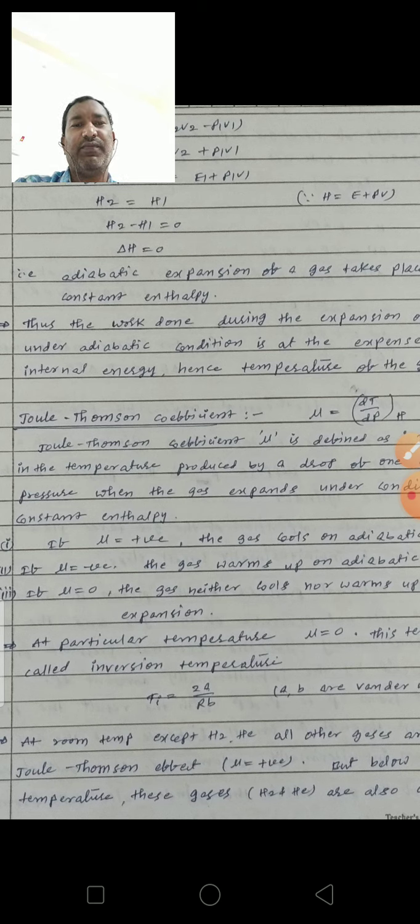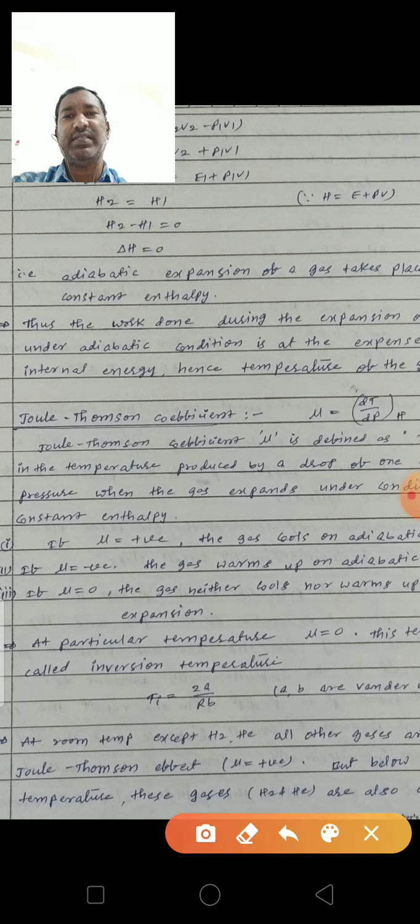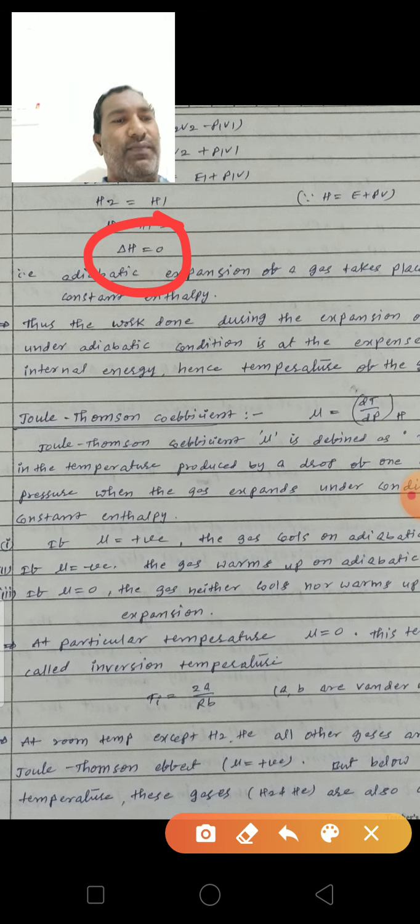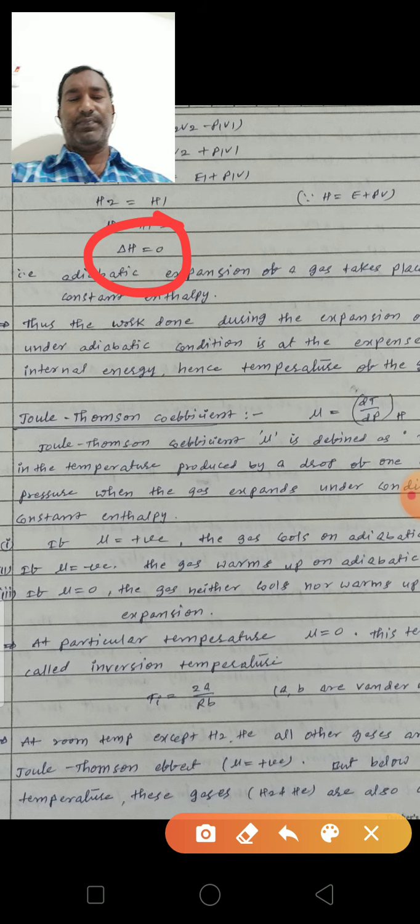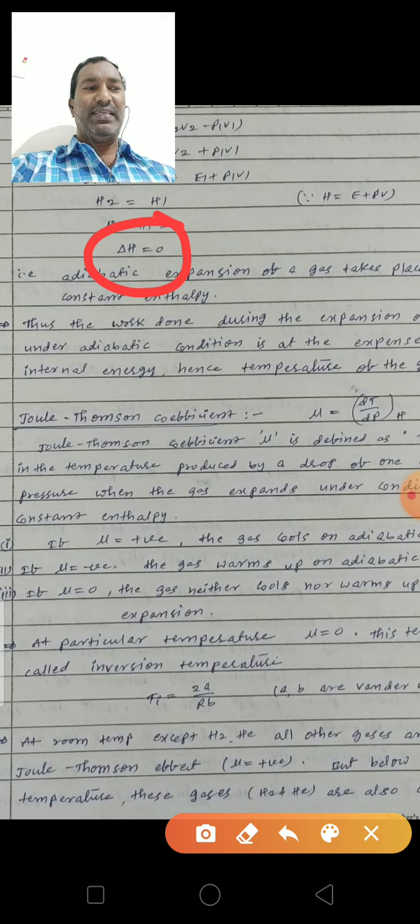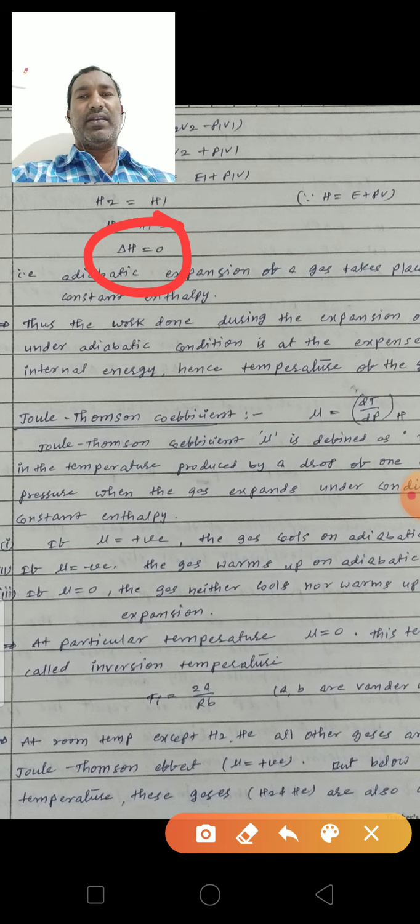Thus the work done during the expansion of the gas under adiabatic condition is at the expense of the internal energy.